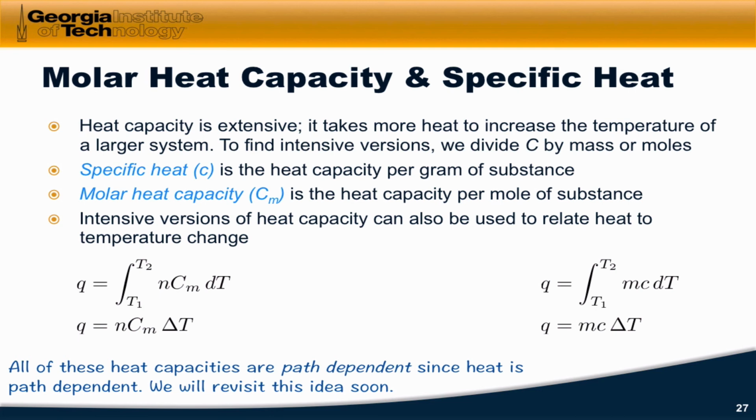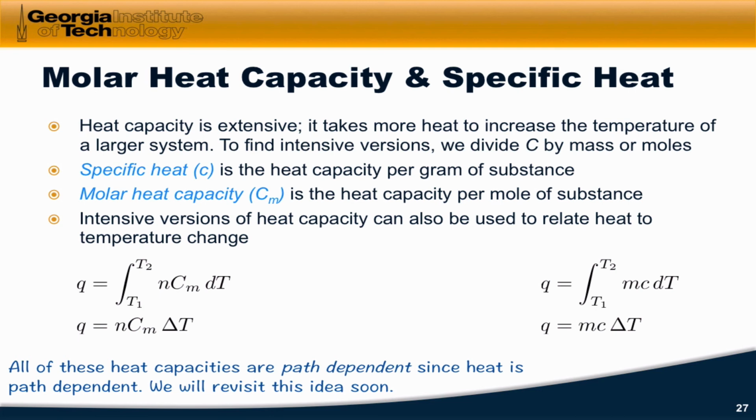If the molar heat capacity and number of moles are constant over the process, then we can reduce this to a product, n times C sub m times delta T. Using the specific heat on the right, little c, we can write m times c and integrate that between T1 and T2. And again, if the specific heat is constant over the temperature range involved in the process, then we can reduce this to a product, m times c times delta T.